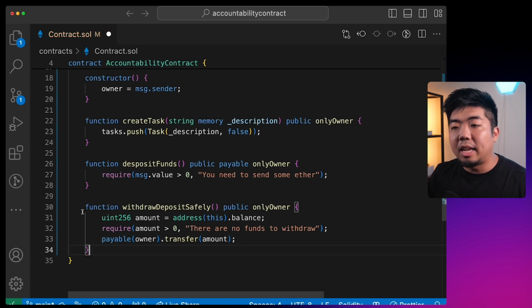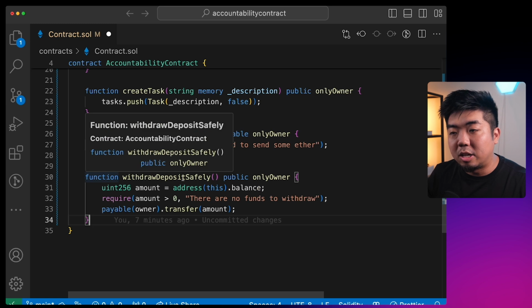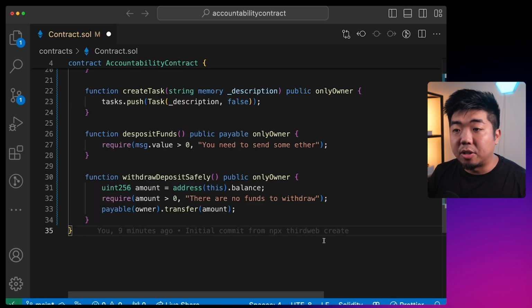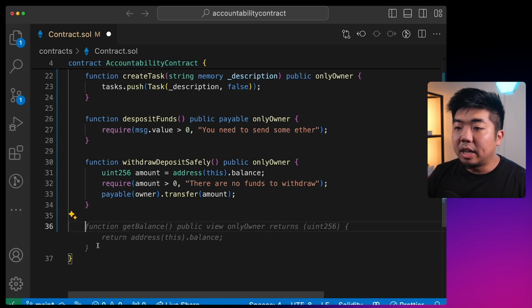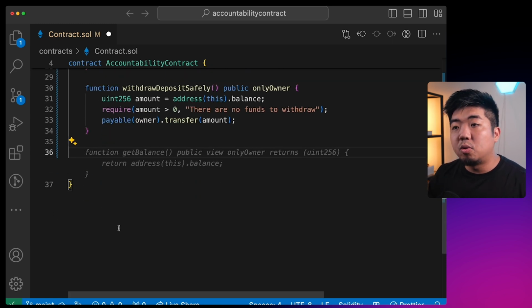So again, this is just a function that we can call directly on our smart contract, just in case for safety measures. In case something's wrong with the smart contract, maybe something's wrong with the task and we won't be able to withdraw the balance, this is just a function here for us to be able to safely remove and withdraw those tokens. So the next thing we need to create is the functions to make sure that, one, our tasks are completed, and for us to check off that tasks have been completed.